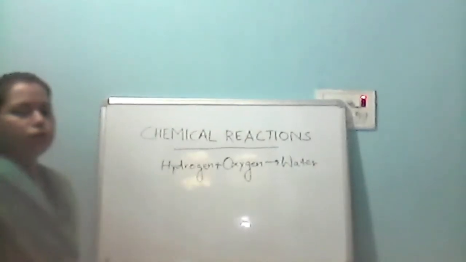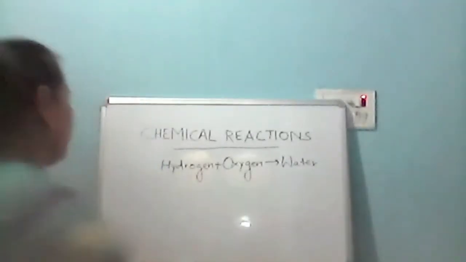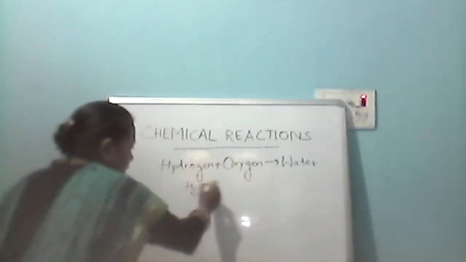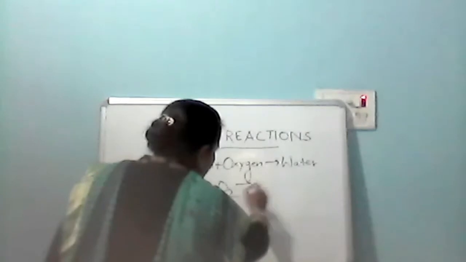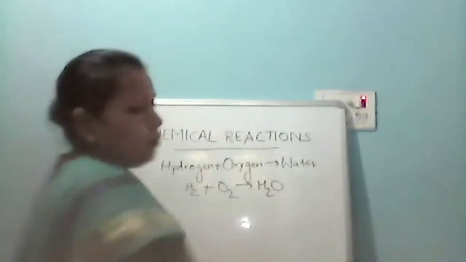Now how are we going to represent it in symbols? कैसे हम लोग symbol या formula को लिखकर इसको chemical equation में दिखाएंगे? ठीक है, तो there what we will do, we will write hydrogen as H2 plus O2 will form H2O. So in the form of symbols or formulas, when we are representing a chemical reaction, we call it a chemical equation. जब symbol या formula को use करके किसी chemical reaction को show कर रहे हैं, represent कर रहे हैं, then we call it a chemical equation. तब हम लोग उसको chemical equation कहते हैं. तो that also we have learned.